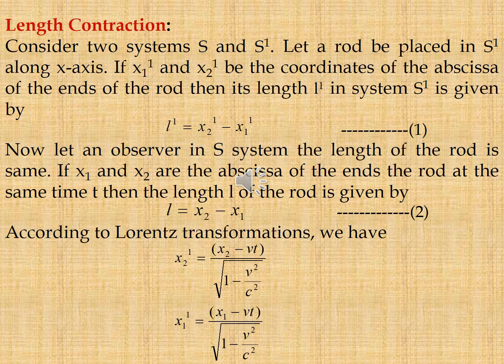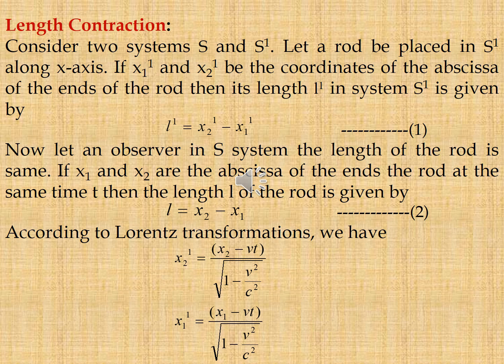Next topic, length contraction. Consider two systems S and S dash. Let a rod be placed in S dash frame along the x-axis. If x1 dash and x2 dash are the coordinates of the abscissa of the ends of the rod, then its length L dash in the system S dash is given by L dash = x2 dash − x1 dash. That is equation 1.